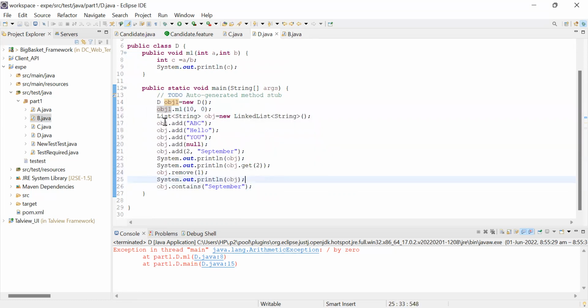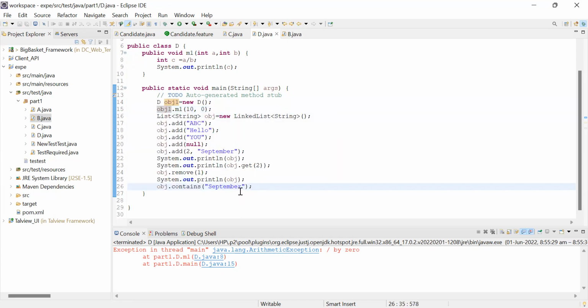It is not even compiling these lines to check whether there is an exception or not. Got it? So it is very important to handle this exception. Why? Because if we don't handle this exception, this line of code will not be executed.